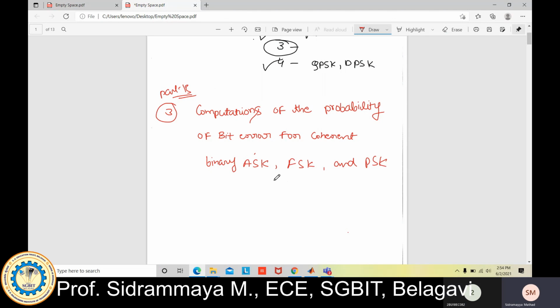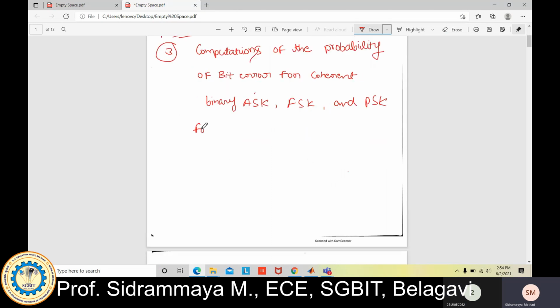ASK stands for amplitude shift keying, FSK for frequency shift keying, and PSK for phase shift keying, for an AWGN channel, and compare them with their performance curve.